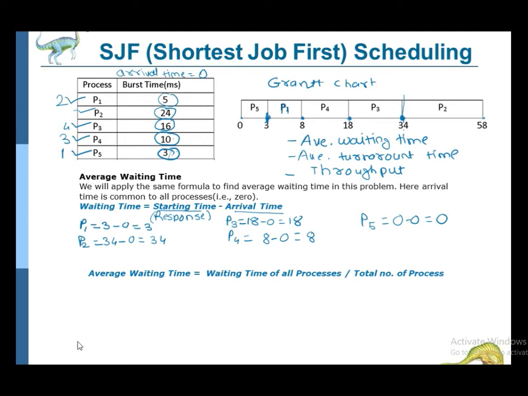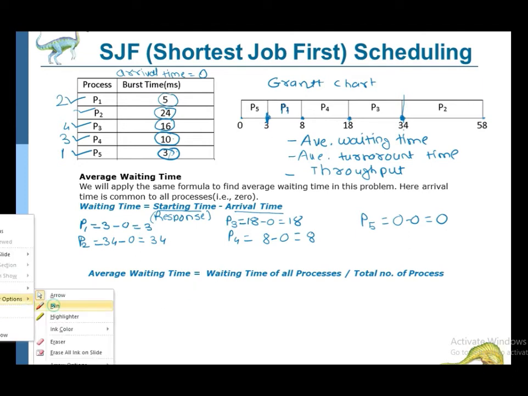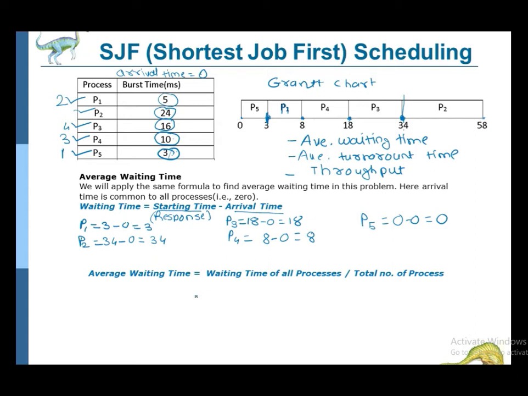So what is the formula of average waiting time? Average waiting time is the waiting time of all the processes divided by the total number of processes. Now we have got the waiting time of all the processes. So 3 plus 34 plus 18 plus 8 plus 0 divided by 5. After calculating it, we got 12.6 milliseconds. So the average waiting time of the processes here is 12.6 milliseconds.